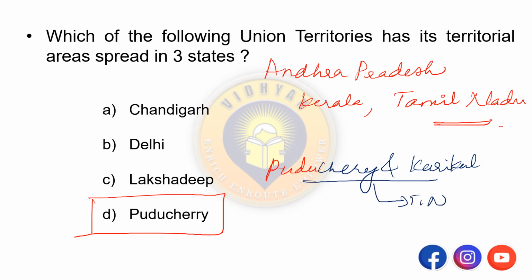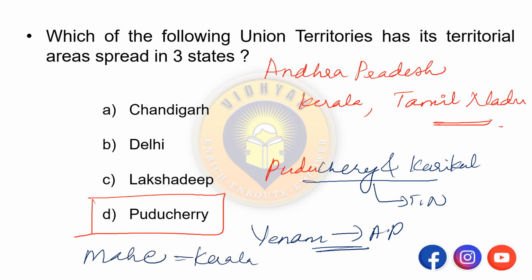Okay, one part of Puducherry. Then the second one, Yanam district, is in Andhra Pradesh. Okay, second part of Puducherry, and the third one is in Kerala, that is Mahe. So these are the 3 territorial areas of Puducherry. One is in Tamil Nadu, one is in Andhra Pradesh, and one is in Kerala. Okay, remember this main thing.